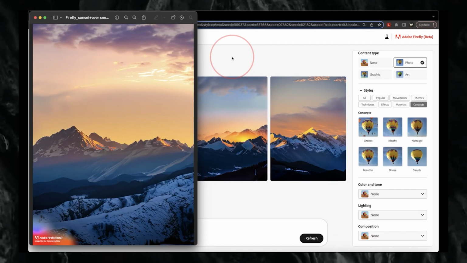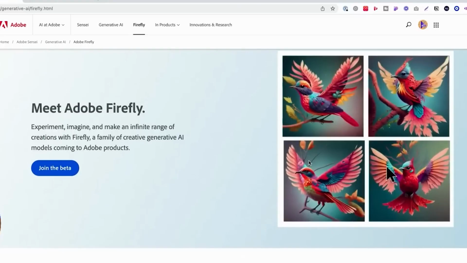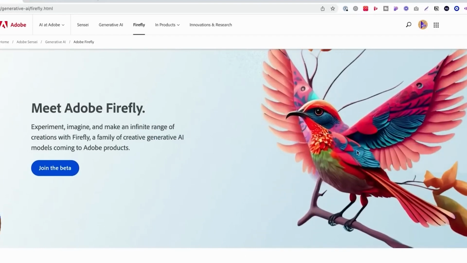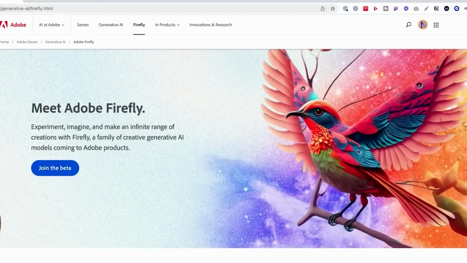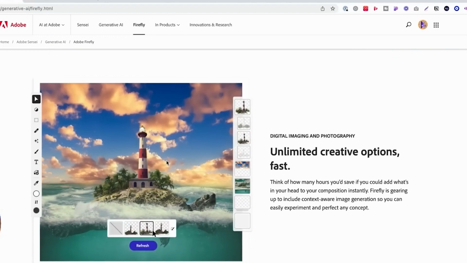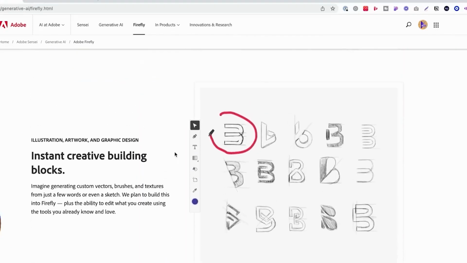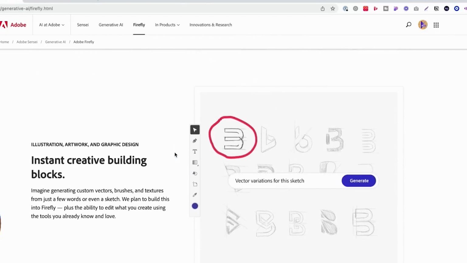As AI technology continues to advance, we can expect even more exciting developments in the world of digital art and design. Alright, so let's dive a bit deeper into how Adobe Firefly's automated selection and masking works its magic. This is ridiculous. The AI algorithms behind this feature will analyze the image's content, will recognize distinctive elements, and will create precise selections based on those elements.